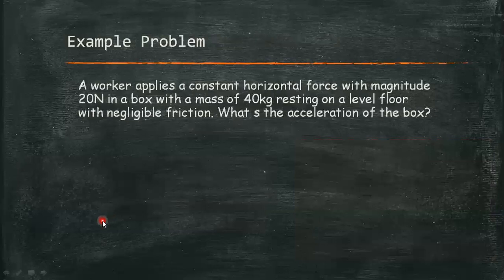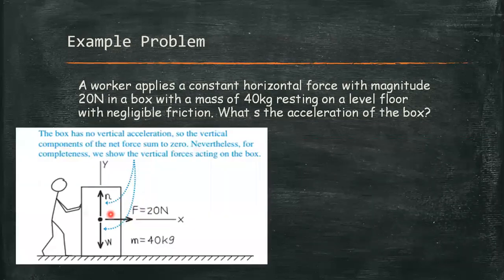So let's have an example problem. A worker applies a constant horizontal force with magnitude 20 newtons on a box with a mass of 40 kg resting on a level floor with negligible friction. So what is the acceleration of the box?